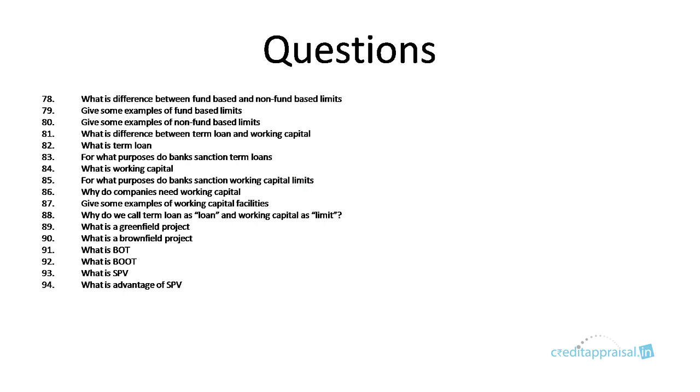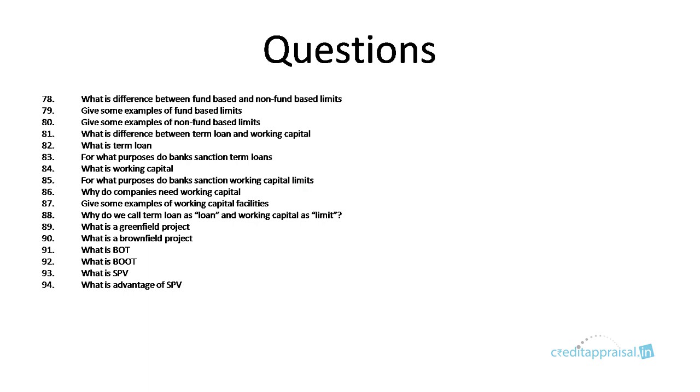So what is the term loan we discussed? It is repayable as per the stipulations made in the sanction. In so many months, every month so much amount. For what purposes do banks sanction term loans? Banks sanction term loans only for fixed assets, creation of fixed assets like machinery or land and buildings. What is working capital we discussed? For what purposes do banks sanction working capital we discussed? That is for meeting day-to-day running expenses like raw material, power bill, salaries. Why do companies need working capital? We discussed. Give some examples of working capital: OCC and SOD.